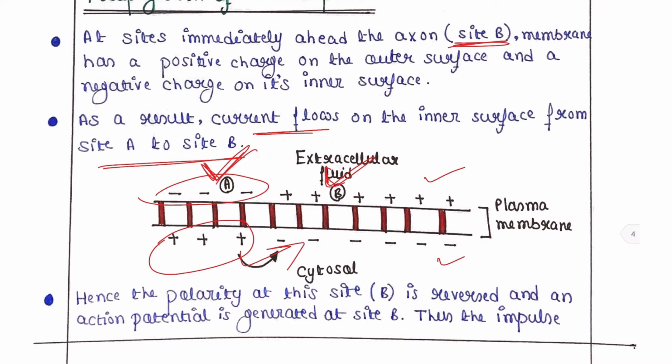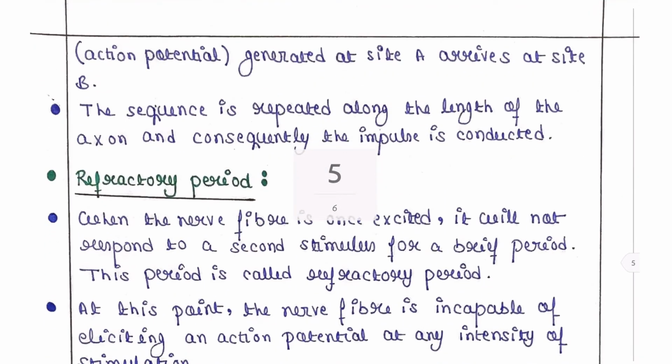Hence, the polarity at site B is now reversed and an action potential is generated at site B. So now at site B, the action potential will be generated from site A. Thus the impulse, that is the action potential generated at site A, now arrives at site B. The sequence is repeated along the length of the axon and consequently the impulse is conducted. So in this way, the electrical impulse will be conducted throughout the axon.